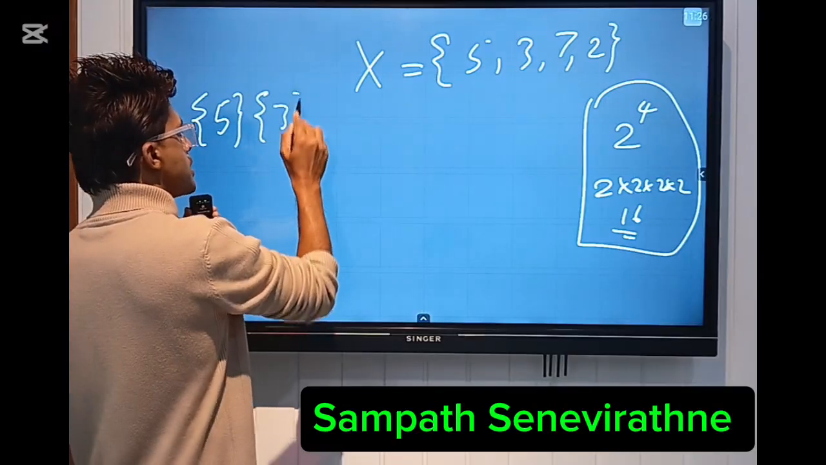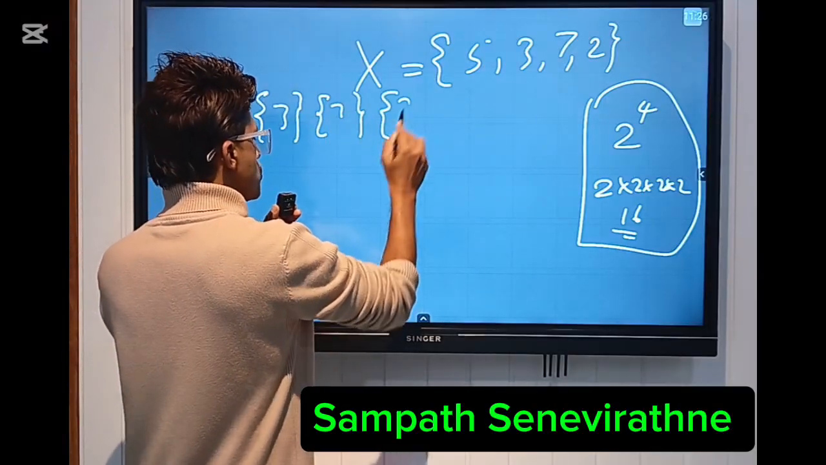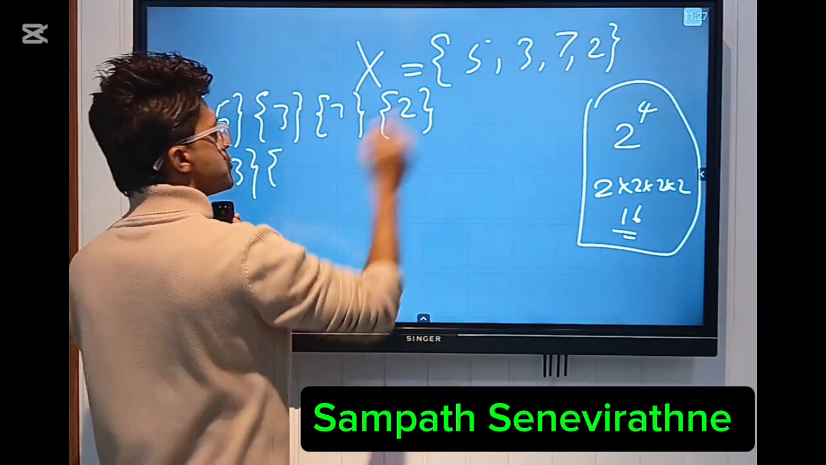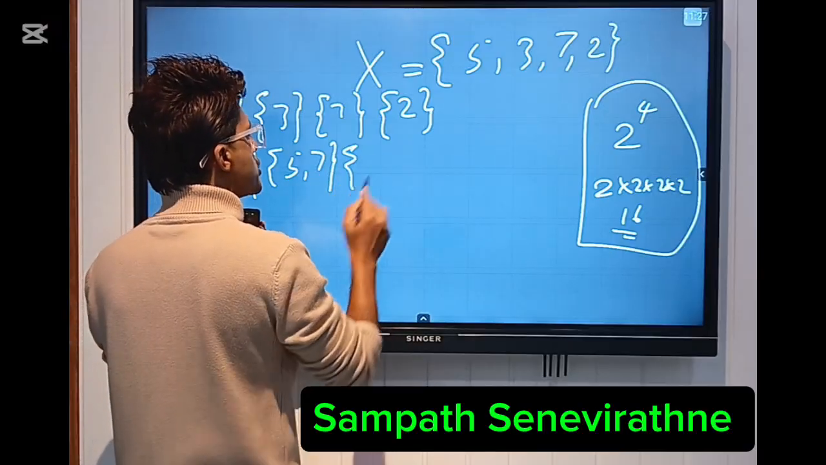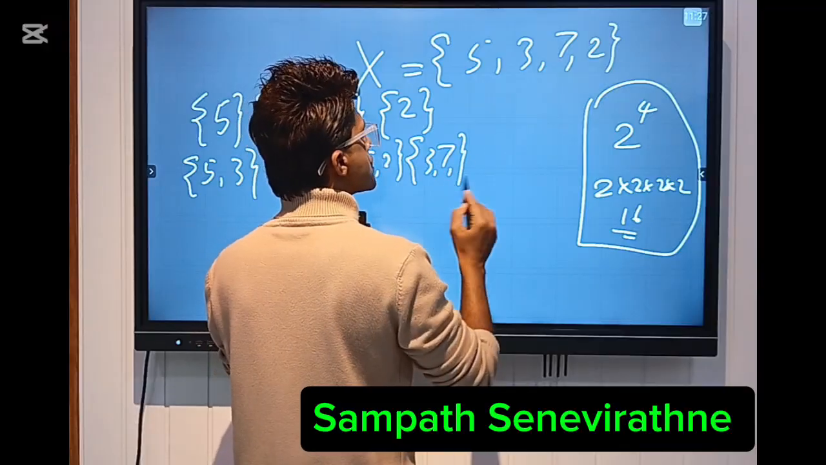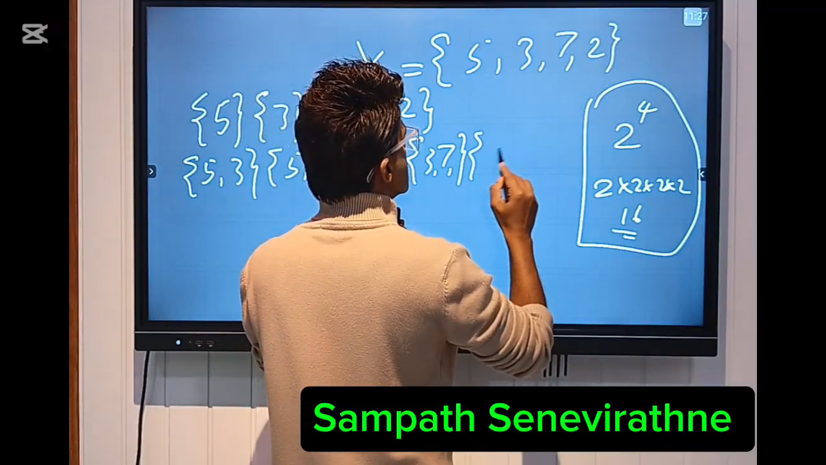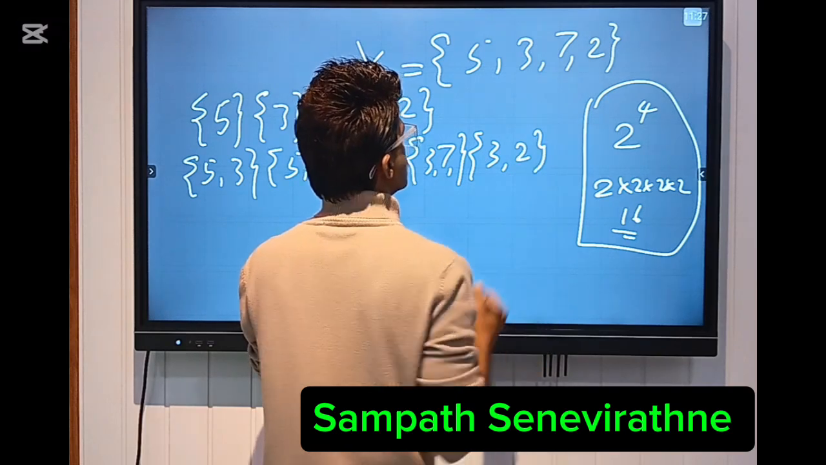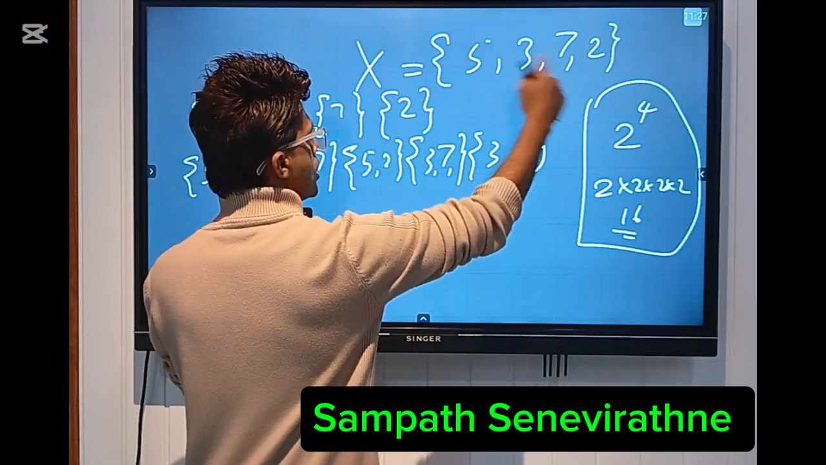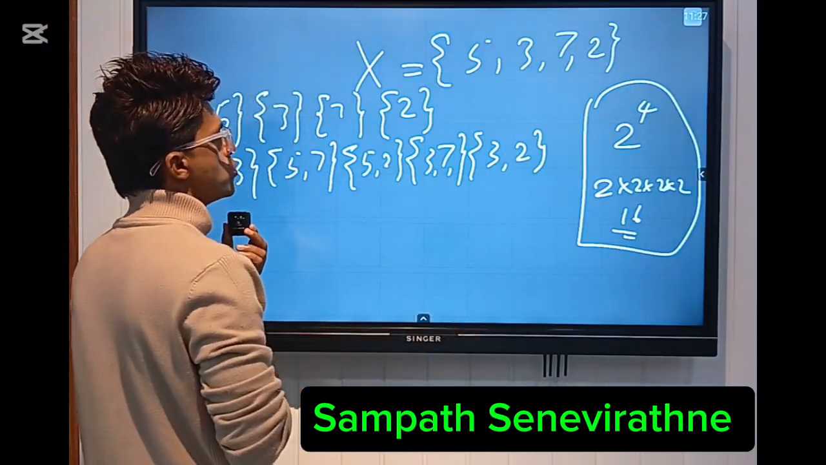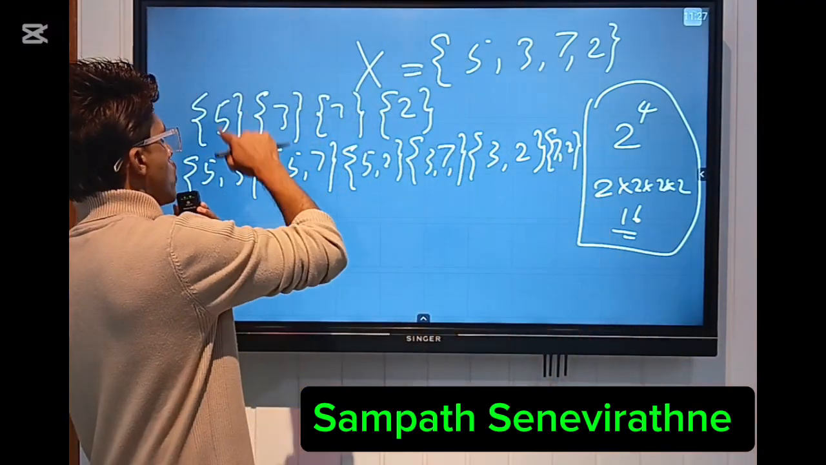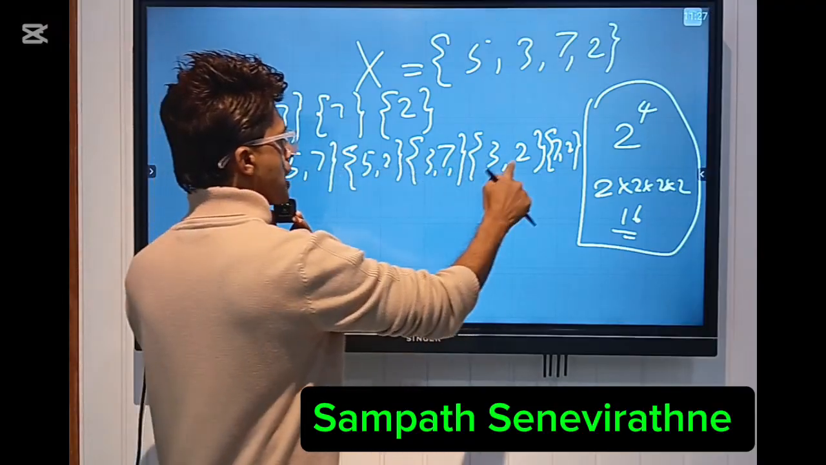First the single-element subsets: {5}, {3}, {7}, and the other one is {2}. After that, two elements each: {5, 3}, {5, 7}, {5, 2}. Next one, {3, 7}, {3, 2}, and {7, 2}. Already we have written how many subsets? 1, 2, 3, 4, 5, 6, 7, 8, 9, 10.